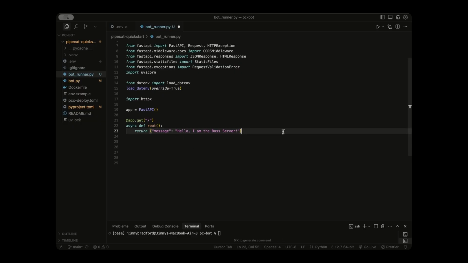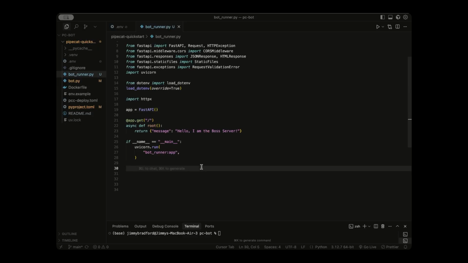Finally, we need a way to actually run this server. So let's add this block to the bottom of the page like so. So if __name__ is equal to __main__ is just standard Python boilerplate. That means only run this code if we're executing this file directly. And then we call the .run method for Uvicorn, this tells our Uvicorn server to start. Look for the file named bot_runner, which is the one we're in. And inside that file, find and run the app object, which is what we just declared up here.